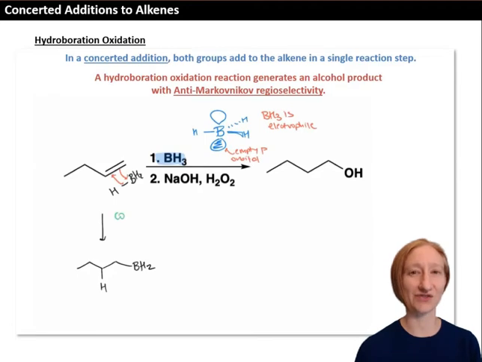And in this concerted reaction step, the boron will add to the less substituted carbon, and the hydrogen will add to the more substituted carbon. And this is due to sterics. It's due to the size of the BH2 group. It's big enough that it will prefer to avoid other large groups, and so it will prefer to add to the less substituted carbon of the alkene. And this gives rise to the anti-Markovnikov selectivity that we see in these reactions.